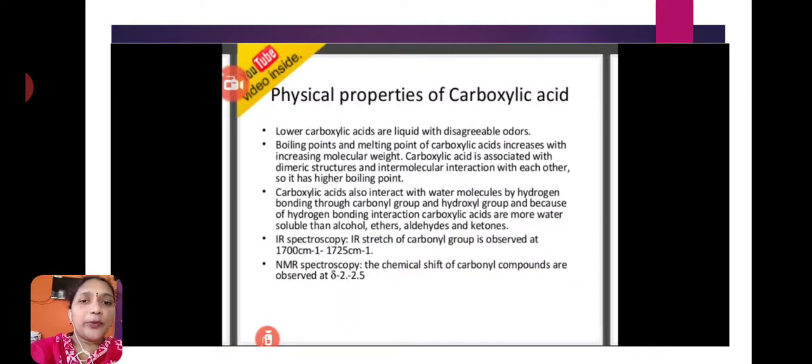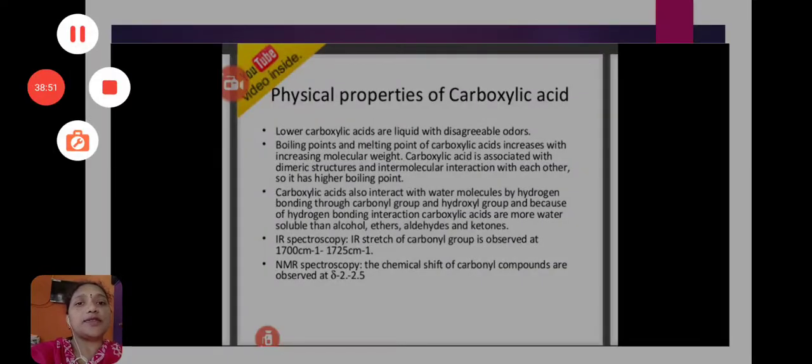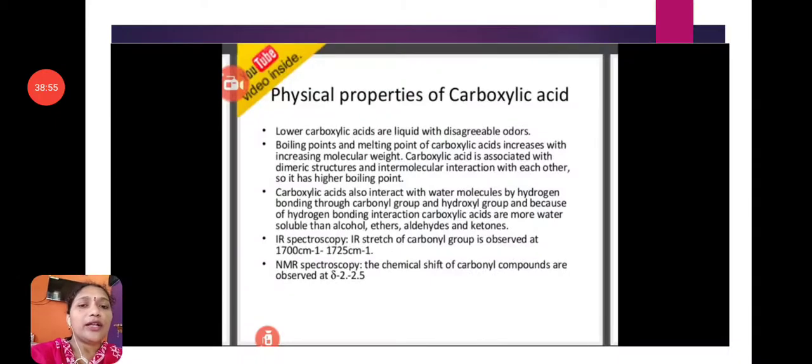Next, physical properties of carboxylic acids. The lower carboxylic acids exist in a liquid state, and the boiling point and melting point of carboxylic acids increase with increasing molecular weight. And these carboxylic acids interact with water by hydrogen bond.